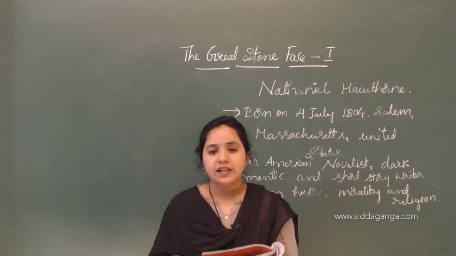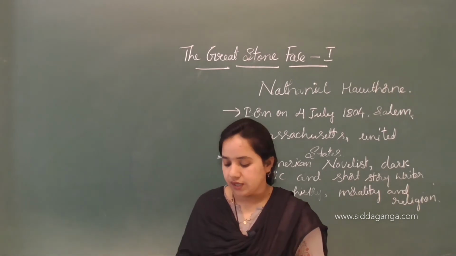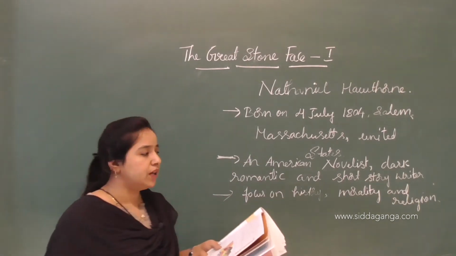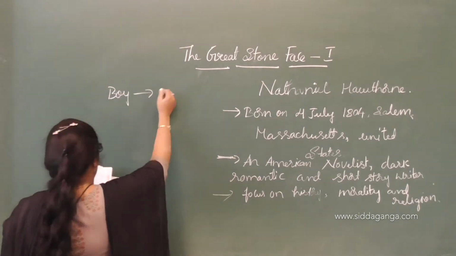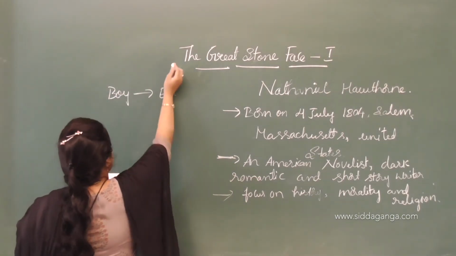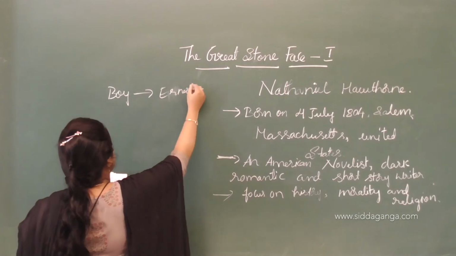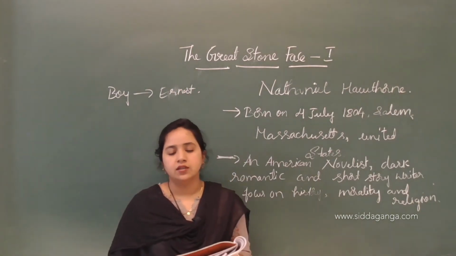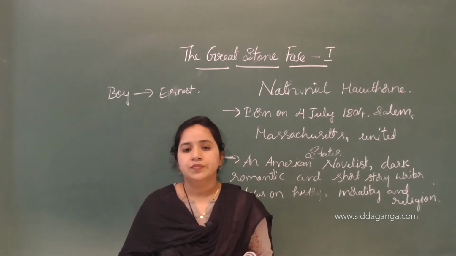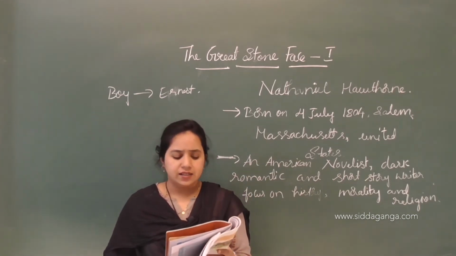And here the name of the child is Ernest. The boy sitting with the mother is Ernest.